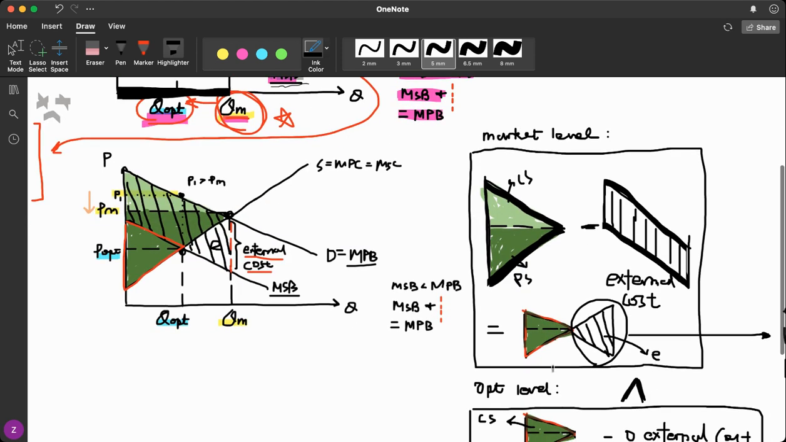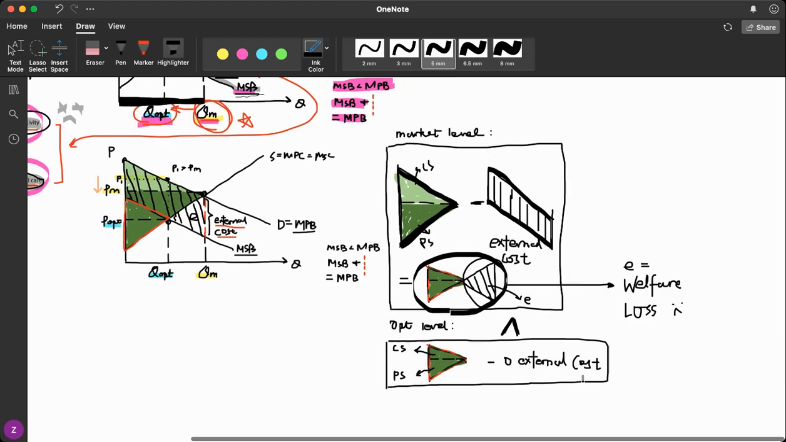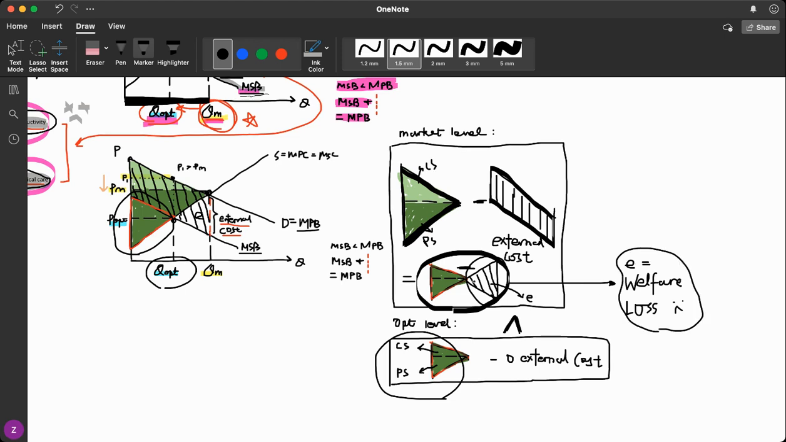So what will remain is this triangle minus this smaller triangle. So up to this point, we have only analyzed the market condition, but at the socially optimal level, the total surplus will shrink because my consumer surplus and producer surplus both reduce in this case. But the good news is that at the optimal level, there isn't any externality to be considered anymore. So the result is simply this triangle. And the final step is to compare the two results. So we see the total surplus or benefits at market equilibrium is smaller by the area of E. So this black triangle will be my welfare loss.